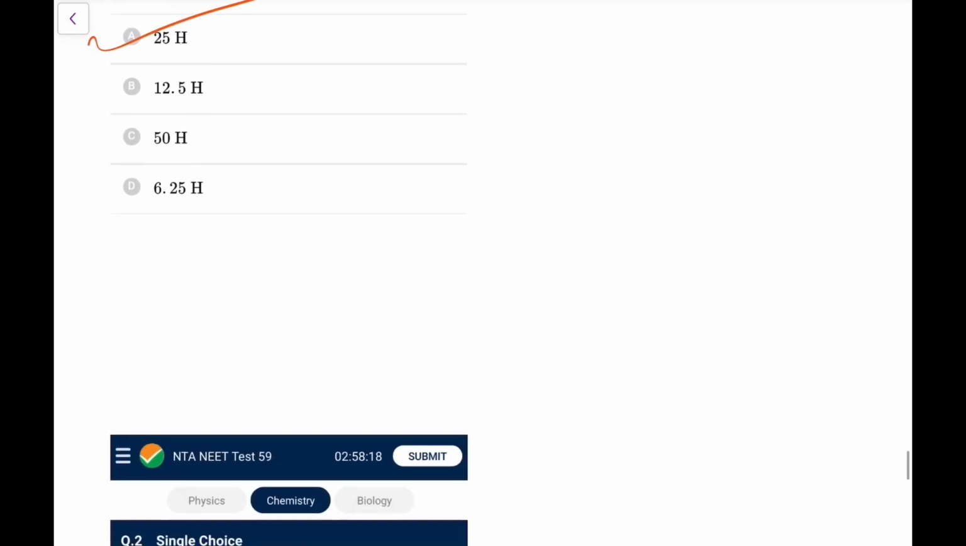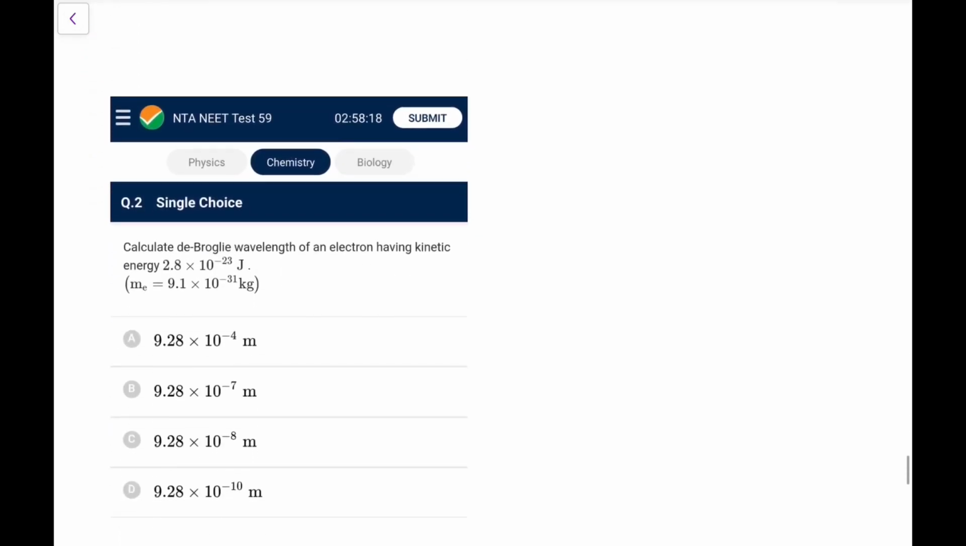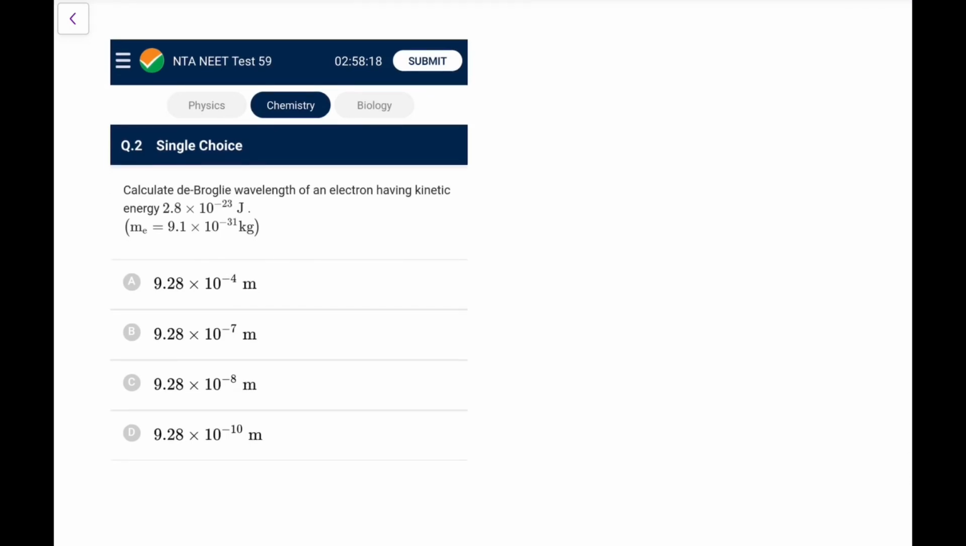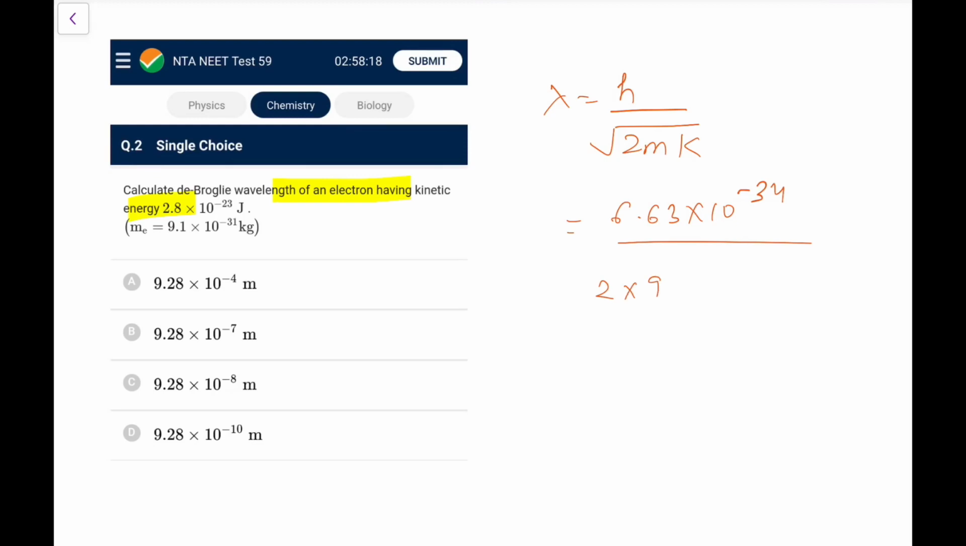Now the bonus for you, some chemistry questions which I feel can be done from the knowledge of the physics that I have. So first, the second question of the chemistry, the de Broglie wavelength of an electron having kinetic energy. So what we have, de Broglie wavelength is h by p, or you can write it as h by root 2mK. So it would be h is 6.63 into 10 to the power minus 34, over root of 2 into 9.1 into 10 to the power minus 31 into 2.8 into 10 to the power minus 23.